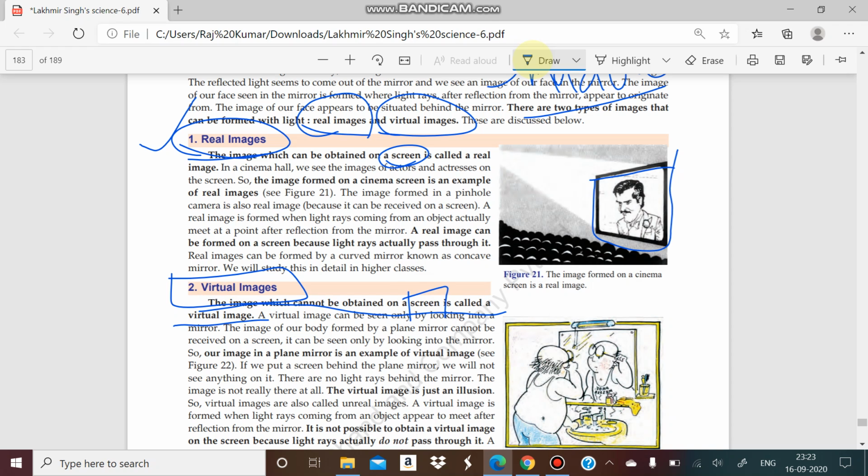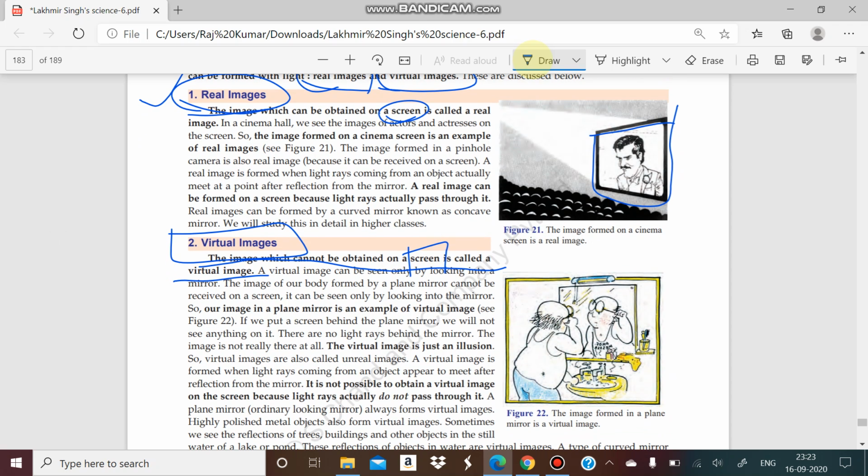For example, a mirror. If you look in a mirror, you will see your image, but this image does not require any screen. Is it clear? In the mirror there is only the mirror; you do not require any screen to form your image. So that is known as the virtual image. You have to remember that the image by a plane mirror is a common example of a virtual image.